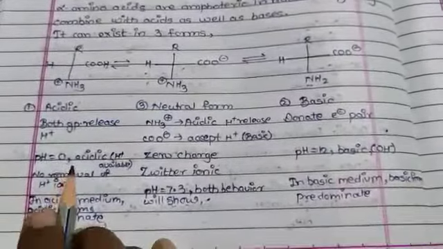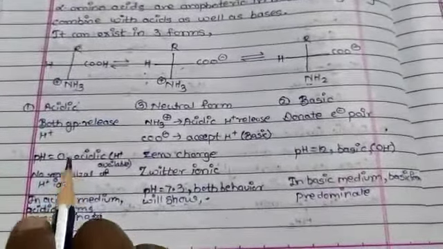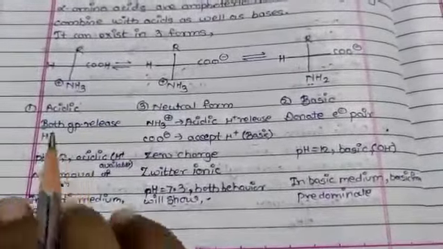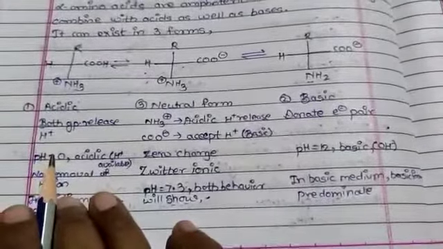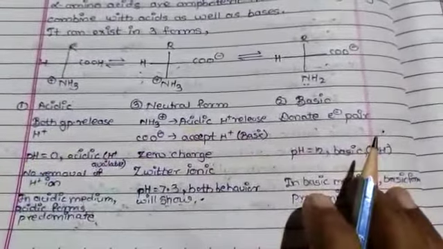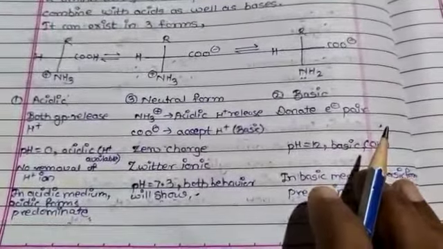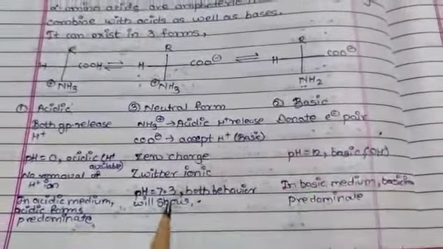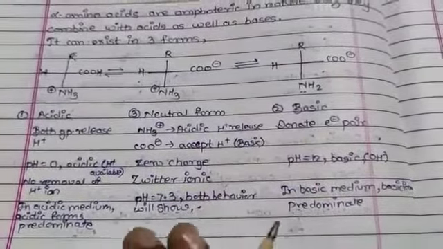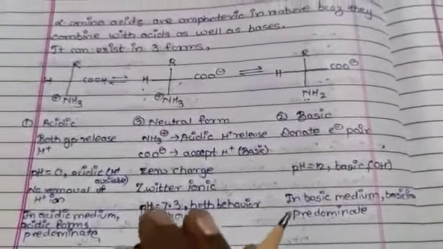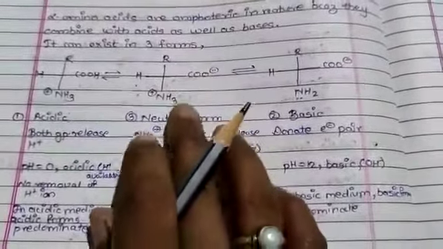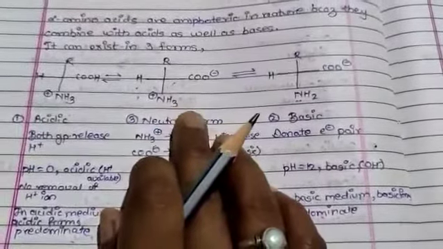As you see here, at lower pH, meaning in acidic solution, the conjugate acid predominates, while at higher pH, meaning in alkaline solution, the conjugate base predominates. Thus the pH at which a particular amino acid exists as a dipolar ion is called the isoelectric point.